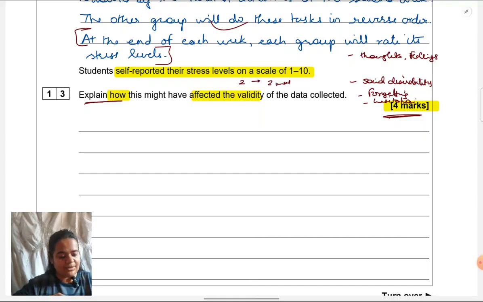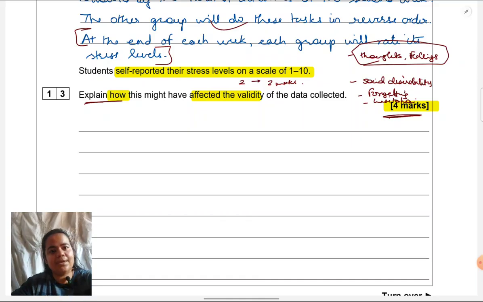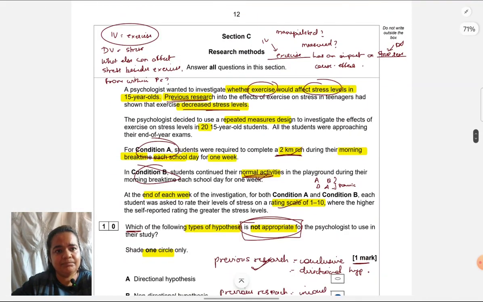Now for conceptual clarity on the strength, I'm going to take thoughts and feelings. If we look at the scenario given here, the researcher is measuring stress levels. Stress is a psychophysiological experience. The psychological part of stress, that is, if a person is worrying inside or getting negative emotions, is something that they can report best.